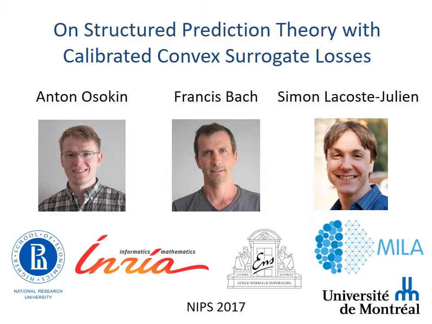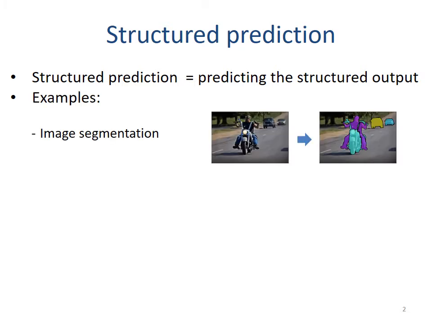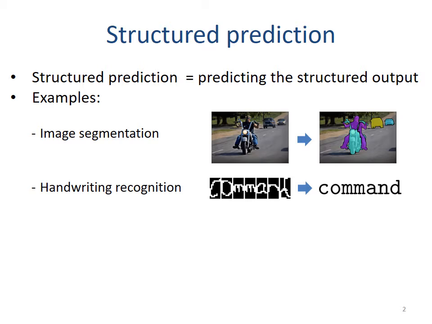Structured prediction is a subfield of machine learning which includes the tasks of predicting structured objects. Examples of such tasks include image segmentation, where given an image one needs to assign a label to each pixel, and handwriting recognition, where one needs to recognize each element of a sequence of symbols.